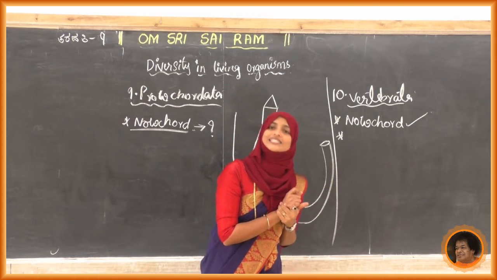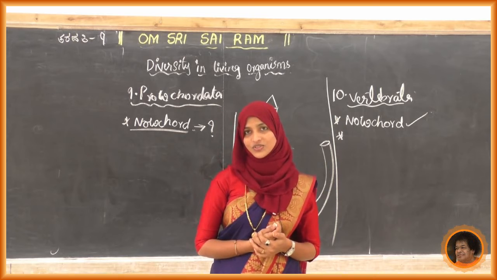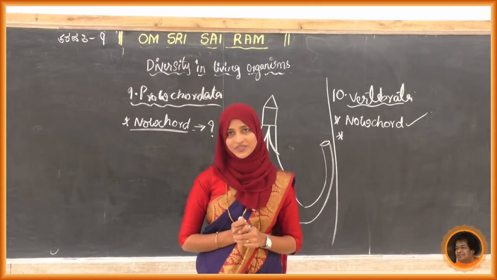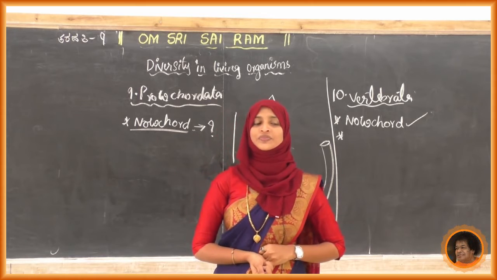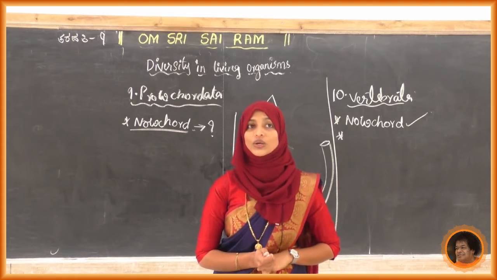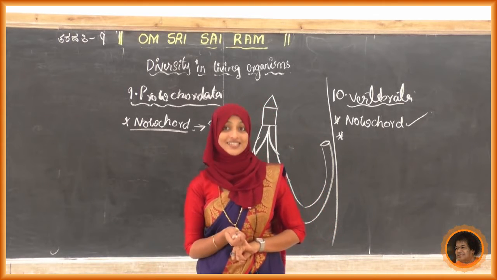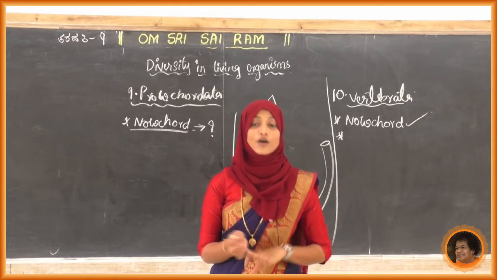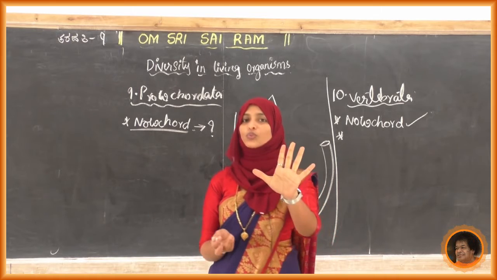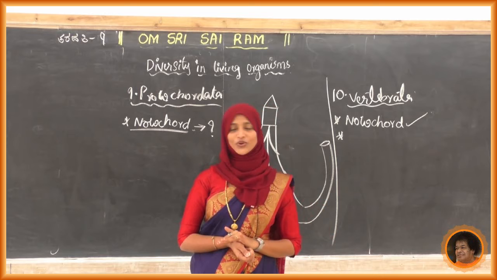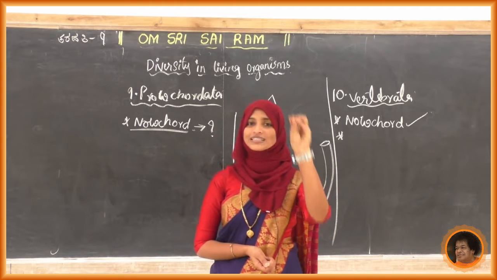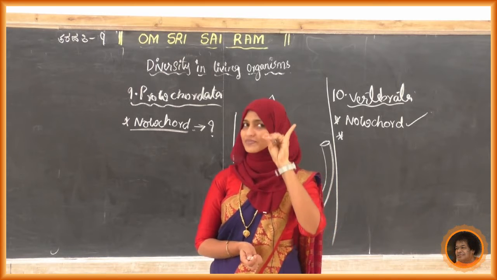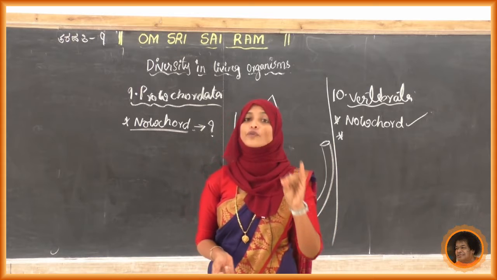Now these vertebrates are further divided. Do you know what the divisions, or groups, of these vertebrates are? I will tell you, students. First one, Pisces. Second one, Amphibia. Third one, Reptilia. Fourth one, Aves. Fifth one is Mammalia. You all know that. So once again, vertebrates are divided into five types. What are those? First one, Pisces. Second one, Amphibia.